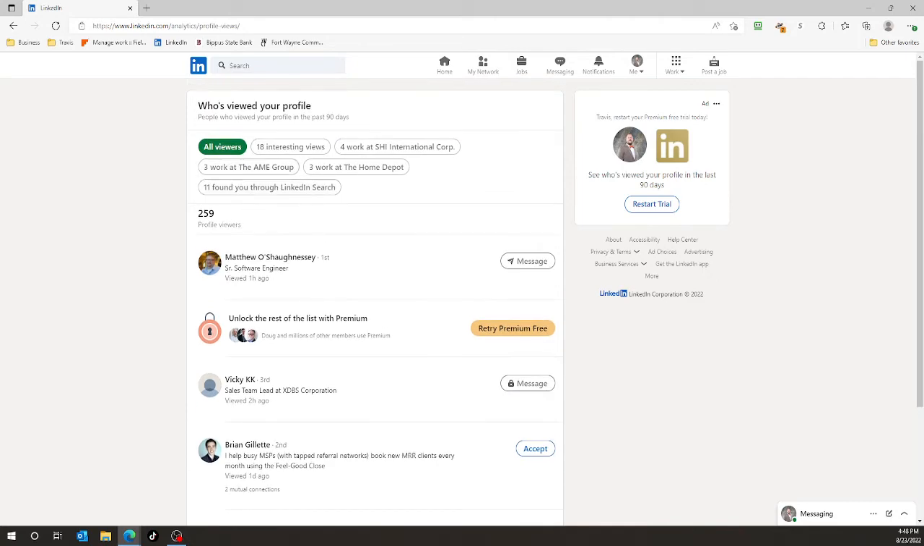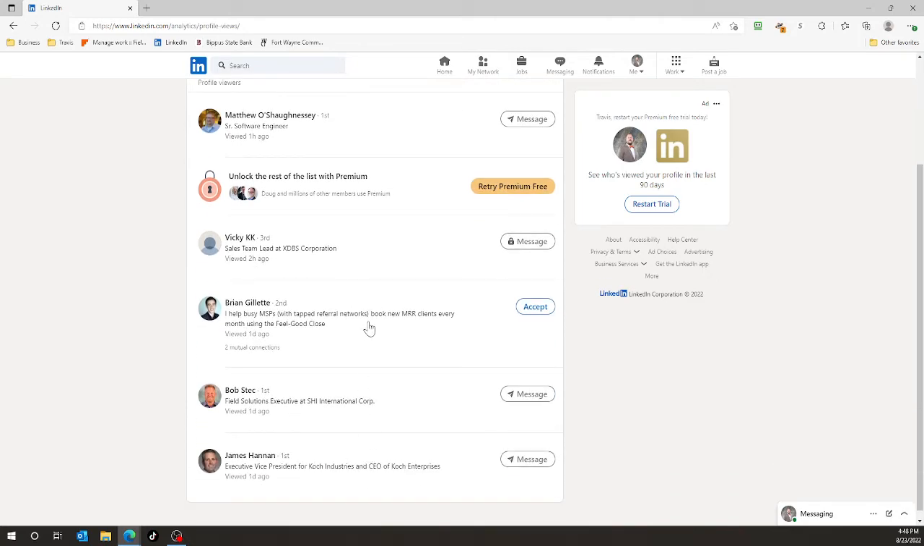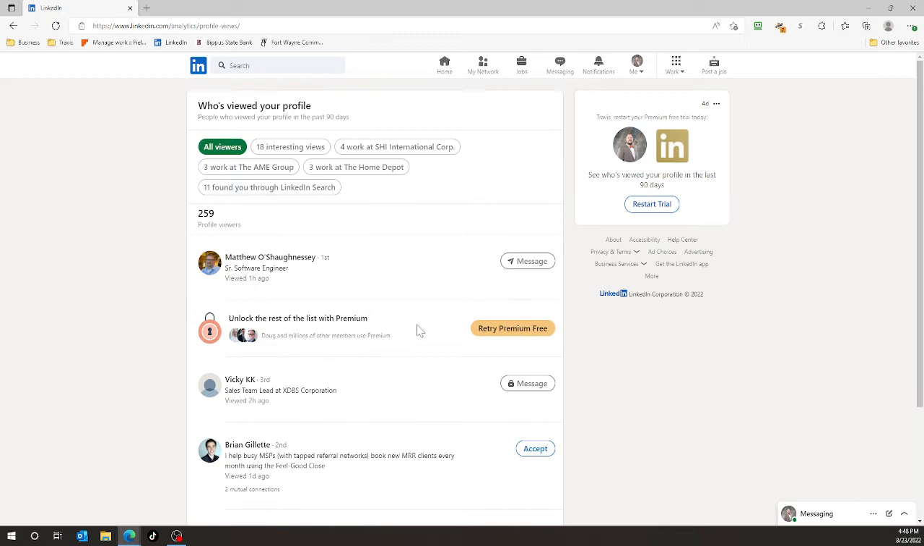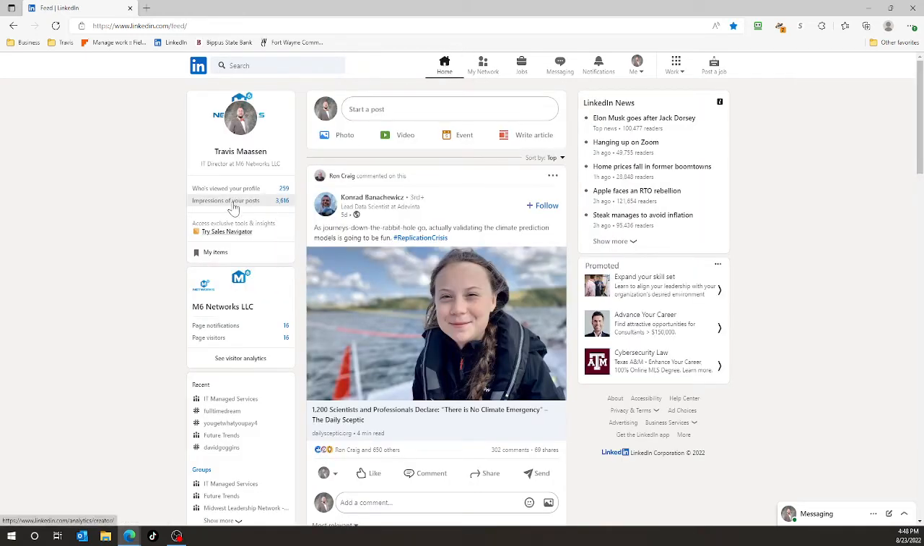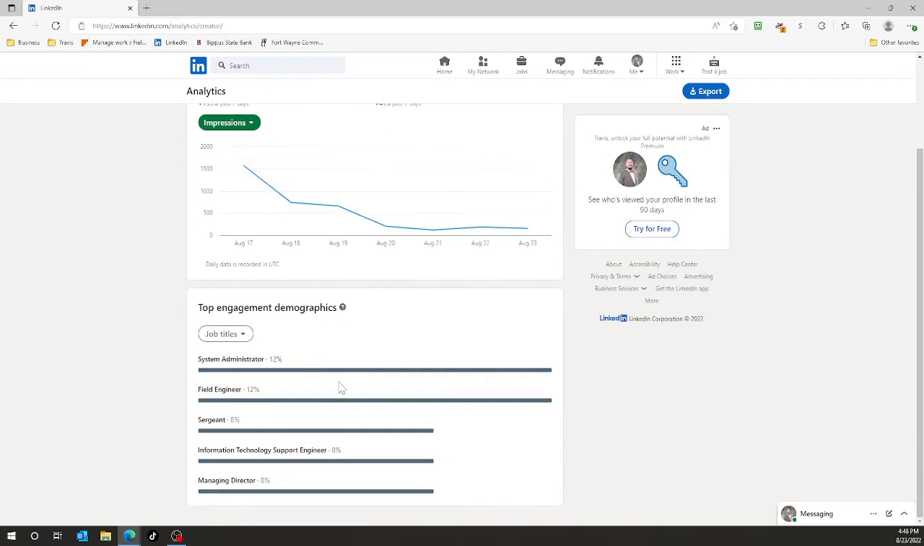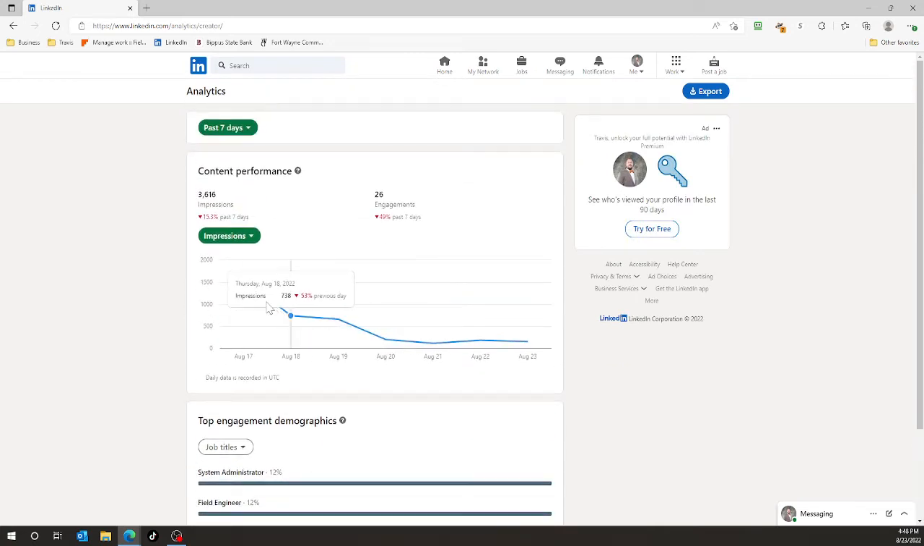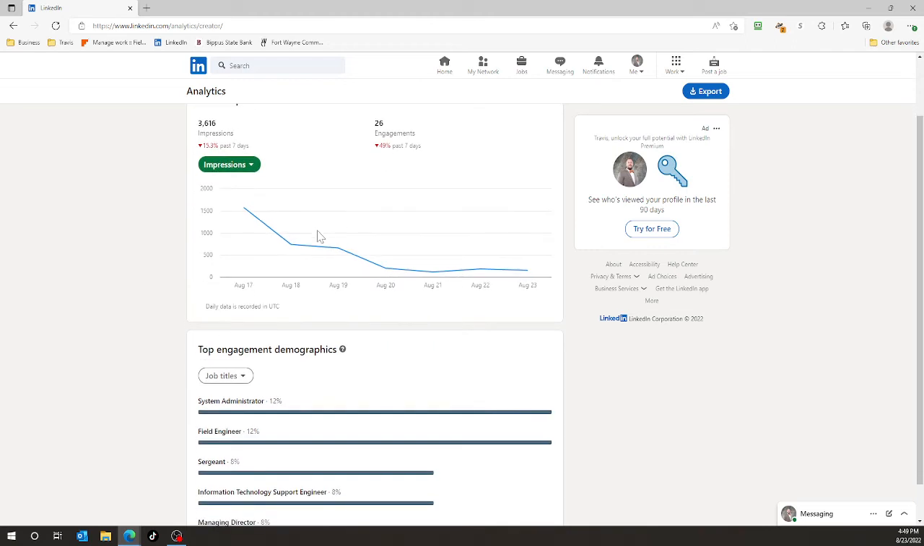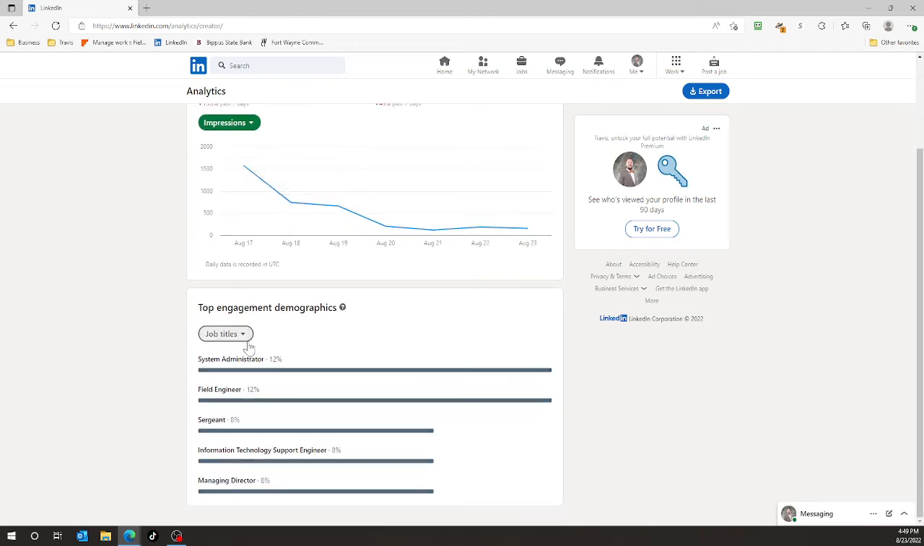Who viewed your profile? If you're not using this, I literally try to make sure anybody that I'm viewing is viewing my profile I'm getting connected with. That's part of the reason why I've got to where I'm at. And then looking at the engagement demographics. So I was at 1,500 on the 17th, and it's come down here, 3,600 total impressions over the last 7 days, which is actually a lot.